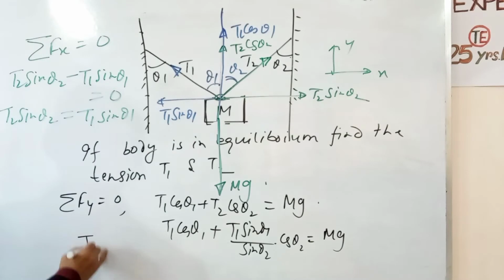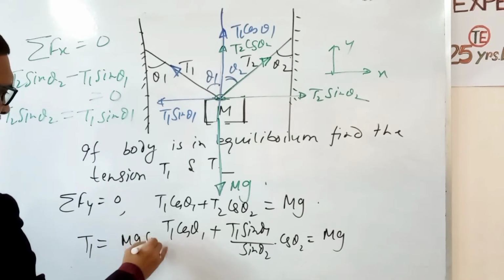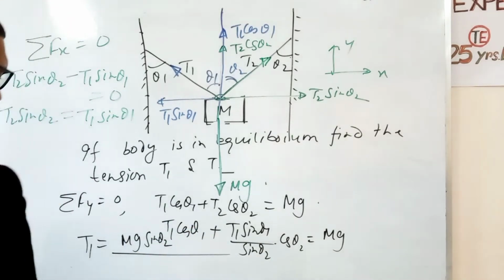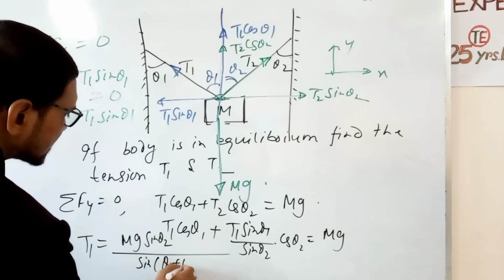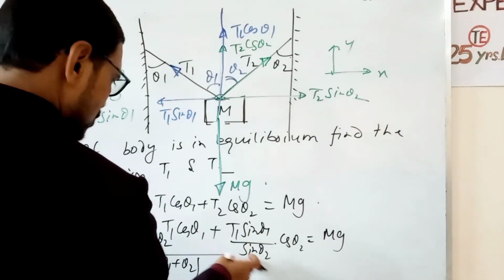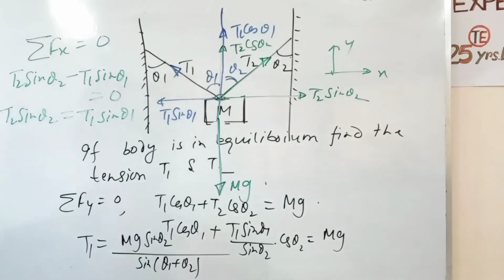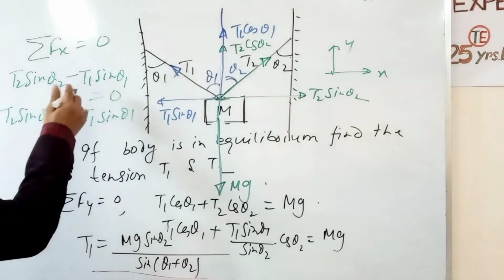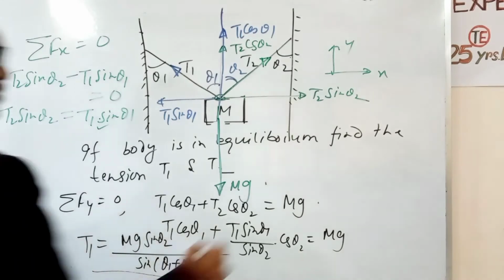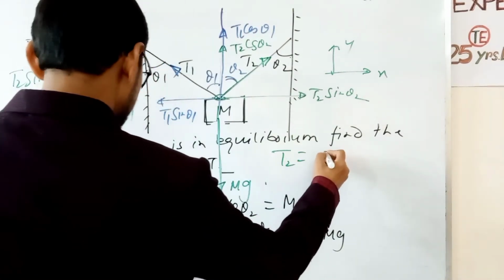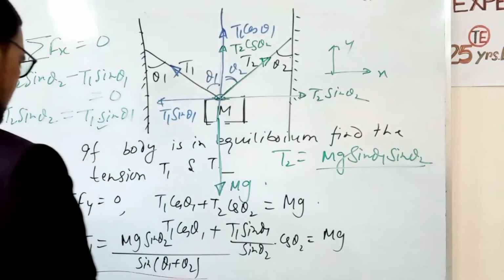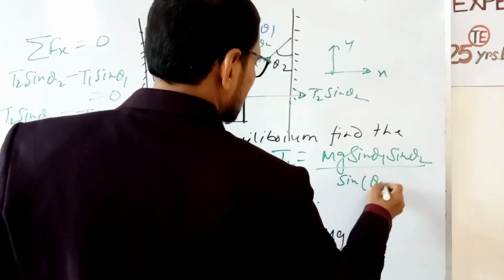So T1 equals mg sin θ2 divided by sin θ2 cos θ1 plus sin θ1 cos θ2. So that is sin(θ1 plus θ2), since sin a cos b plus cos a sin b is sin(a plus b). So this is the answer for T1. And if we put T1 in here, then we get T2. So T2 equals T1 sin θ1, that is mg sin θ1 sin θ2 by sin(θ1 plus θ2).